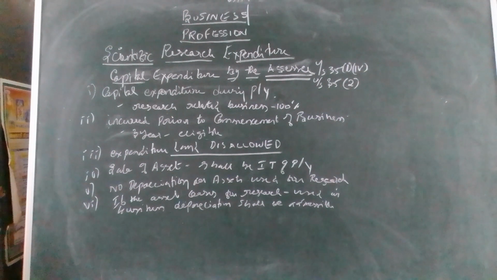Capital expenditure only for in-house research relating to the business is meant for all assessees. 100% of the amount incurred on scientific research during the previous year and within 3 years immediately preceding the commencement of the business is eligible. That means pre-commencement expenses of the business are also eligible for claiming the deduction. 100% it is eligible.